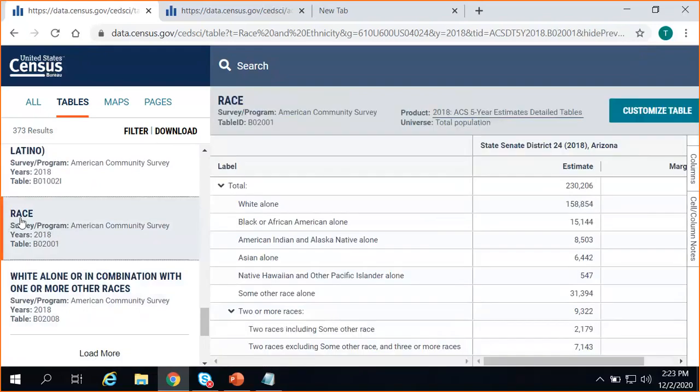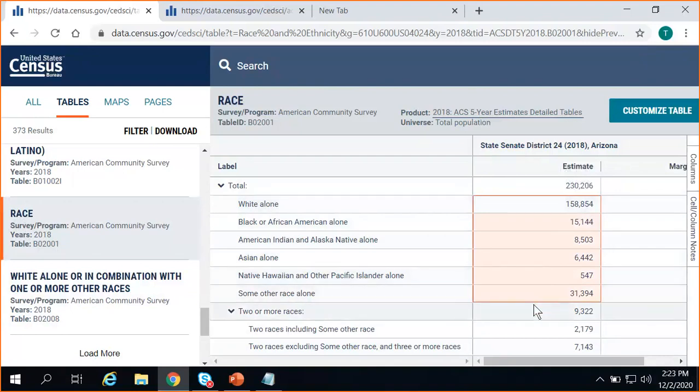If you see something that you think might have the data, click on it on the left, and then you can view the information on the right-hand side of your screen. Here I've done that to find race, table B02001, and I can see it gives me totals for State Senate District 24 in Arizona for the major race groups.